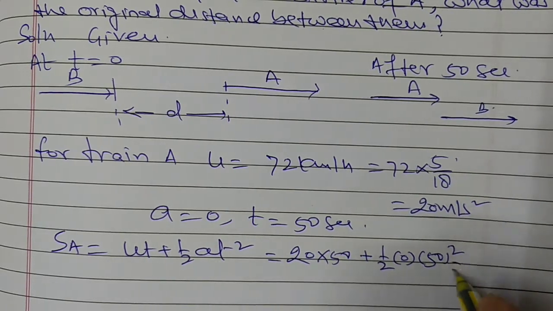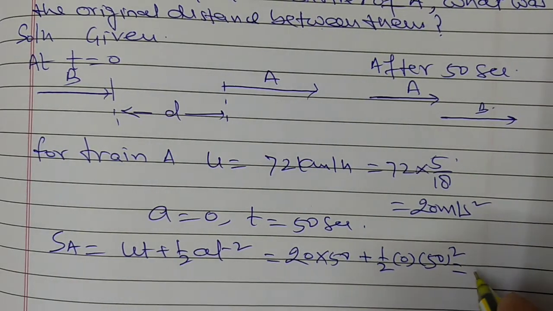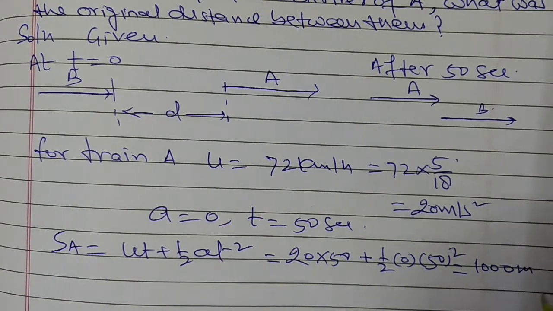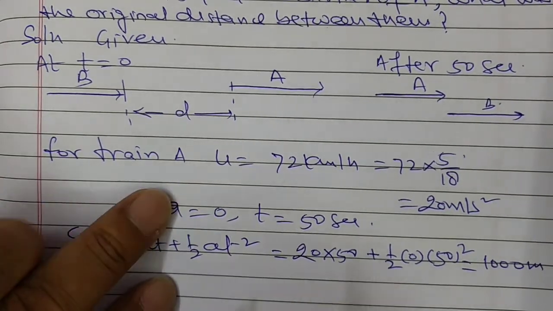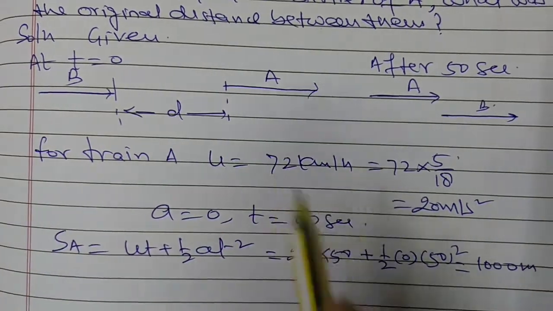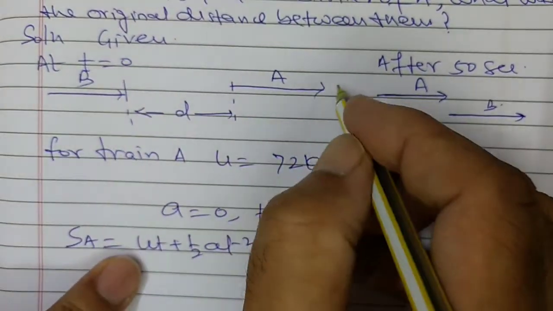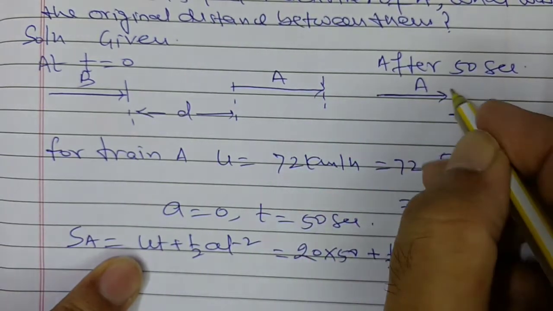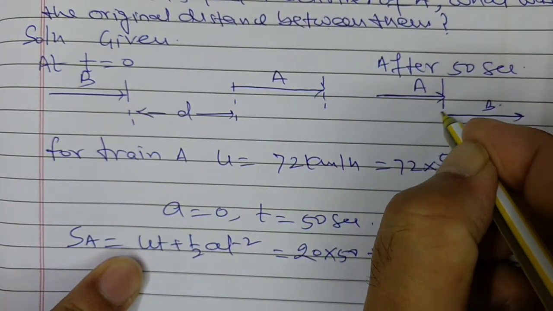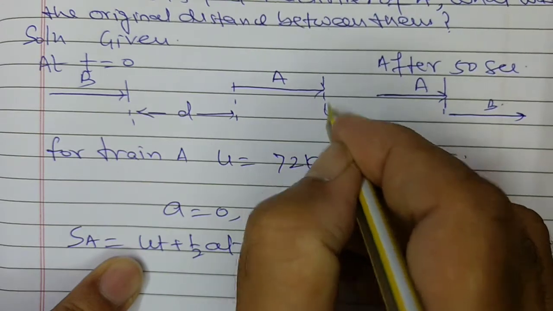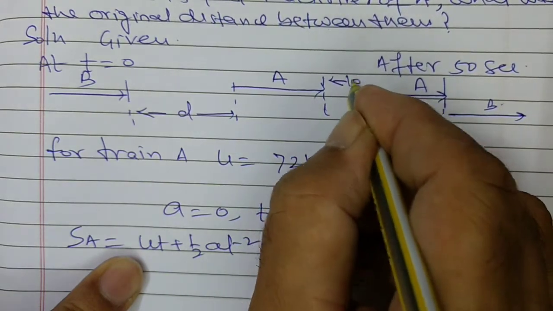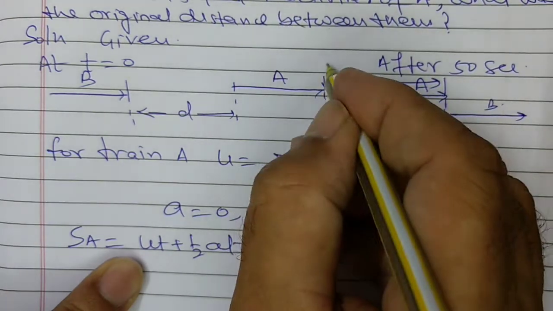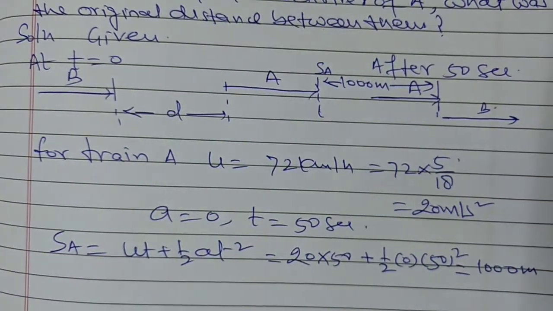So this is equal to 1000. Therefore the distance travelled by train A in 50 seconds is 1000 meter, from here to here.